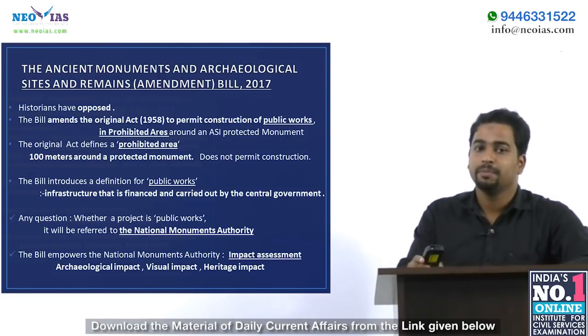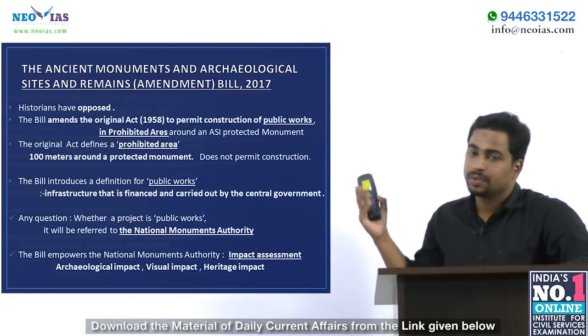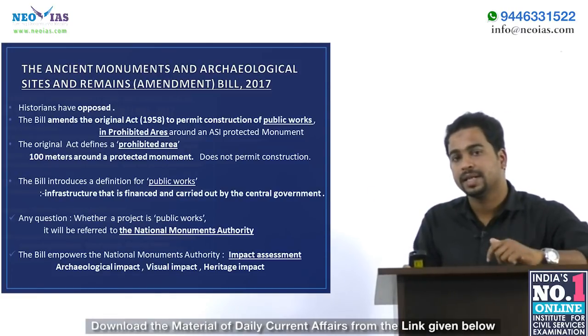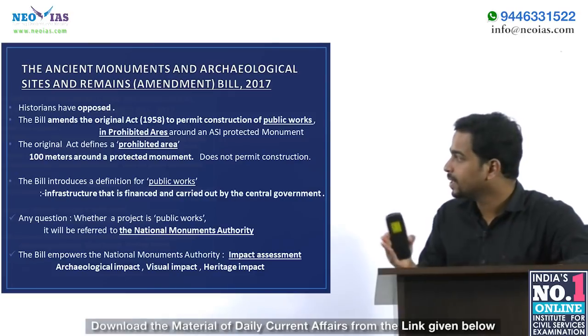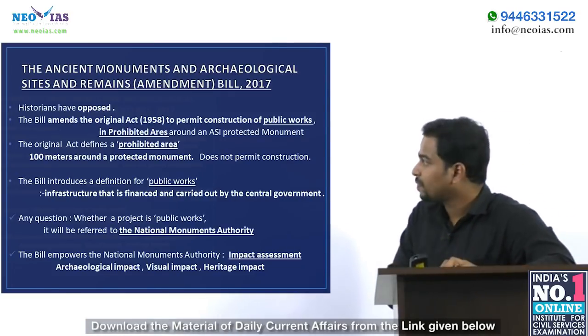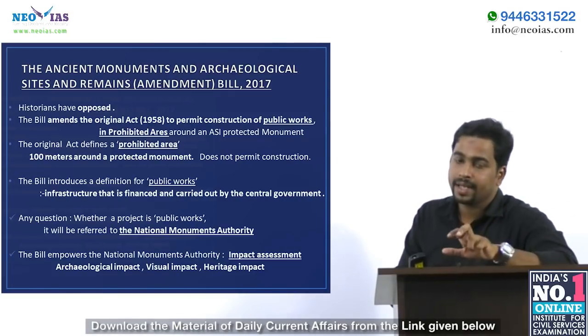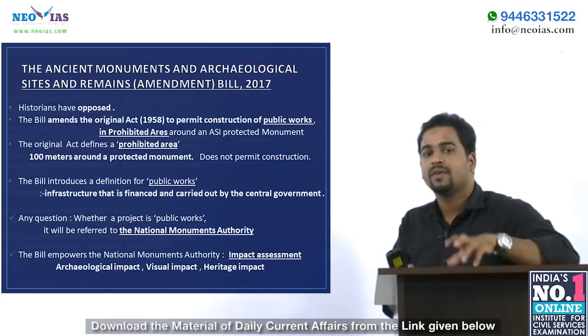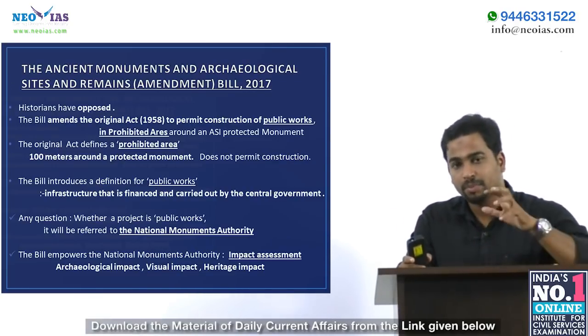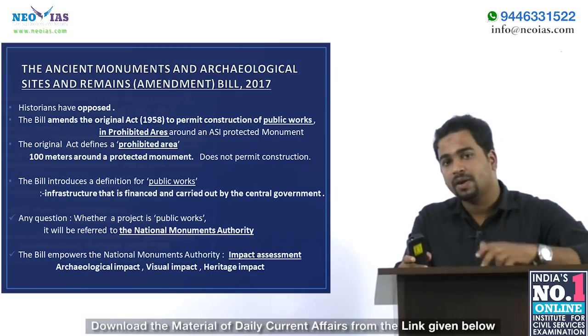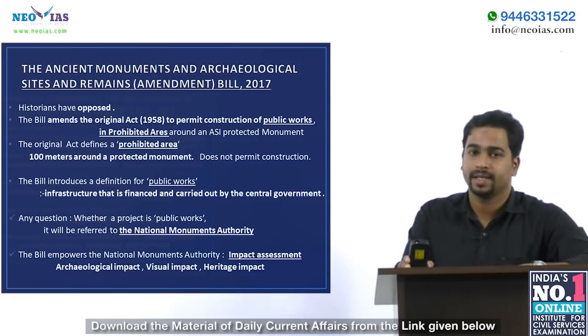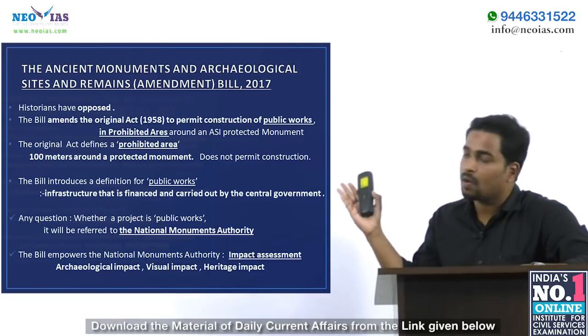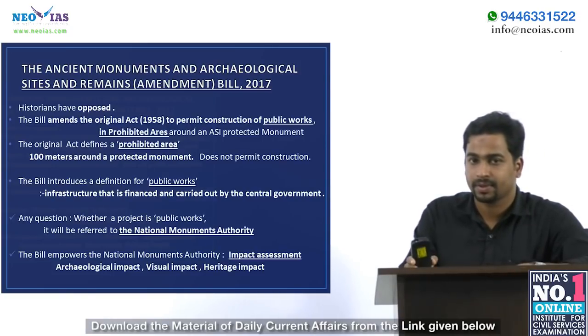Now let us see the important provisions of this Amendment Bill 2017. The important provision put forward by the central government is that in the prohibited area, the construction of public works can be done. That is, the bill provides that public works can be constructed in the prohibited area. That's why the historians are opposing this amendment.